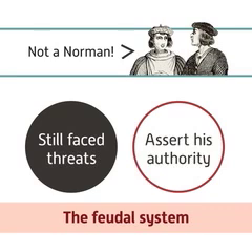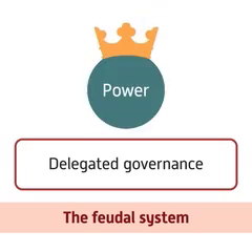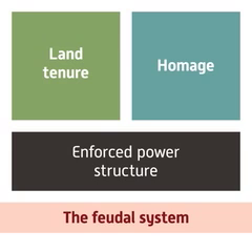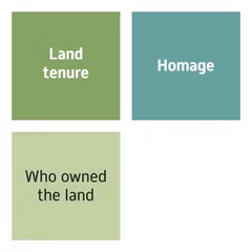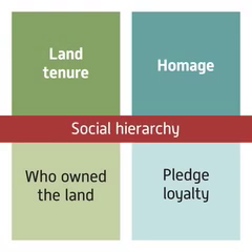The feudal system was one way of assuring this. It was designed to form an effective delegated governance of the country, while still retaining the king's power. The feudal system was an enforced power structure. It was based upon land tenure and homage. Land tenure dictated who owned the land and who had the right to use it. Homage was when a tenant would pledge their loyalty and submission to their lord, usually the king. In doing so, a clear social hierarchy was created.